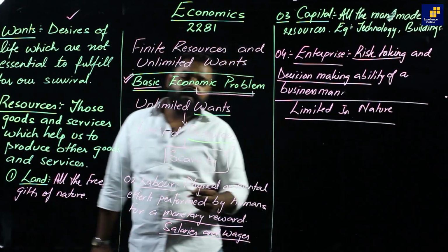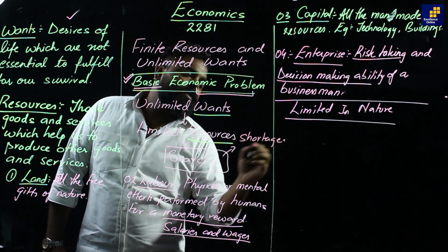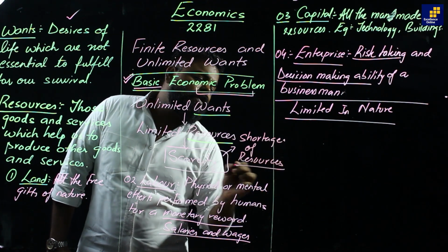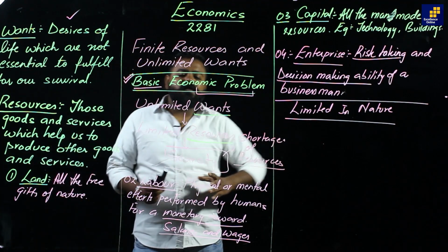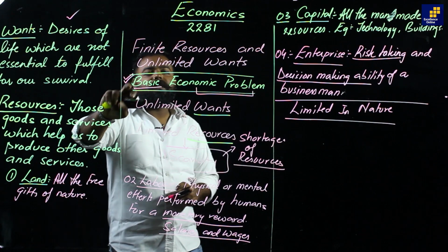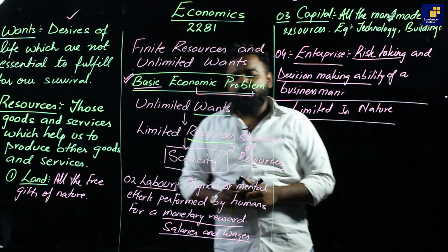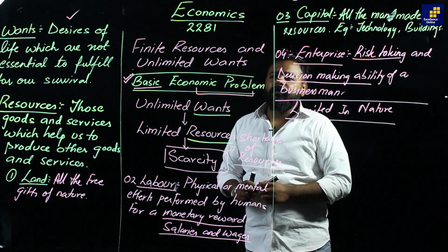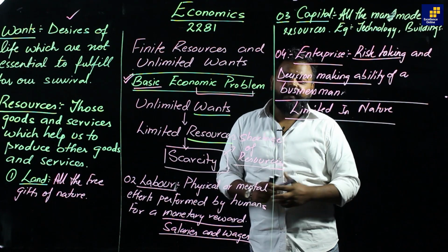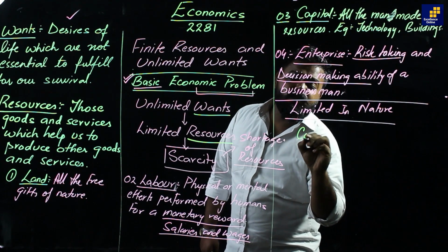So scarcity is also known as shortage of resources to fulfill all our wants. The problem of scarcity is faced by each and everyone. That is the reason it is known as the basic economic problem. So students, in exams, they would ask you how this problem can influence the different decision makers. For instance, in terms of consumers.